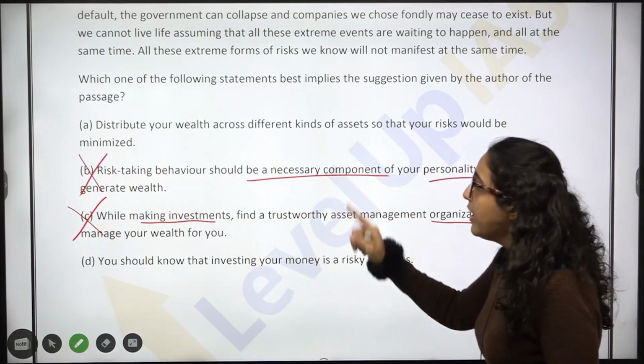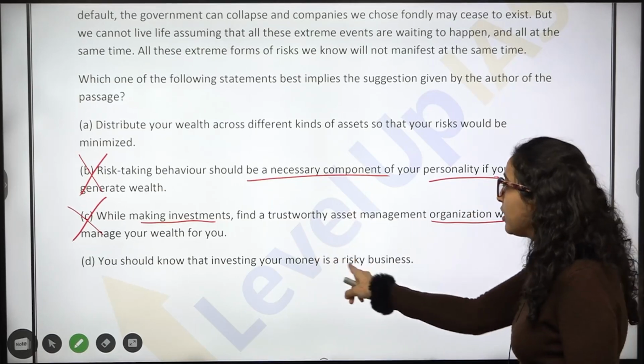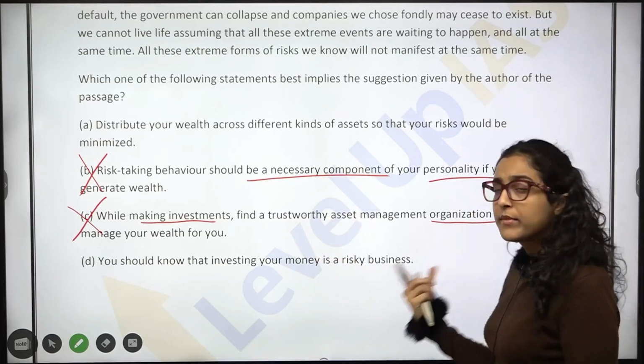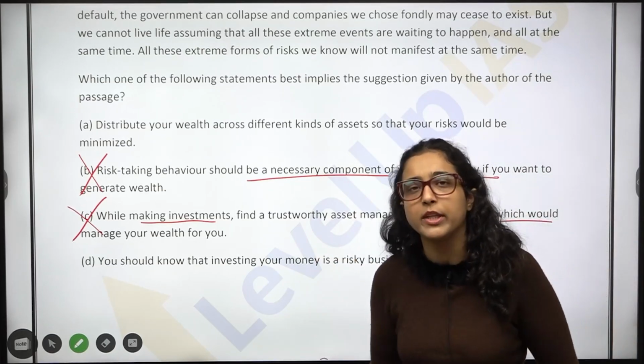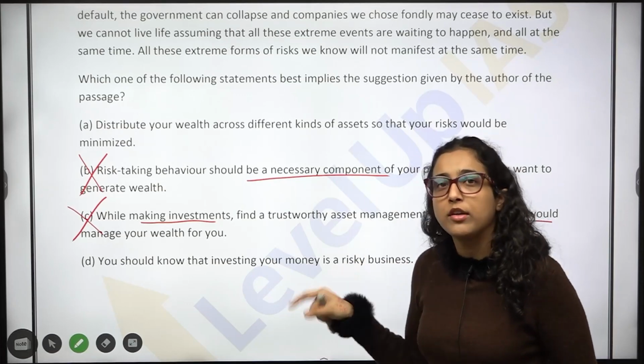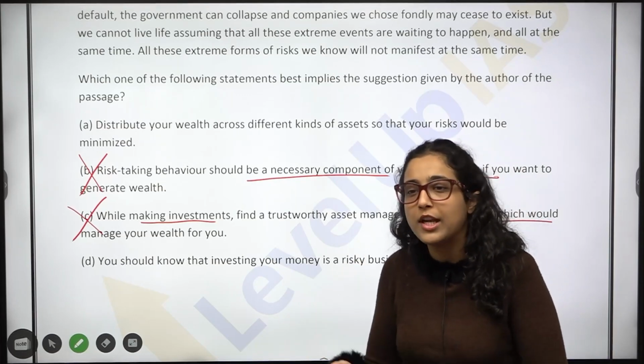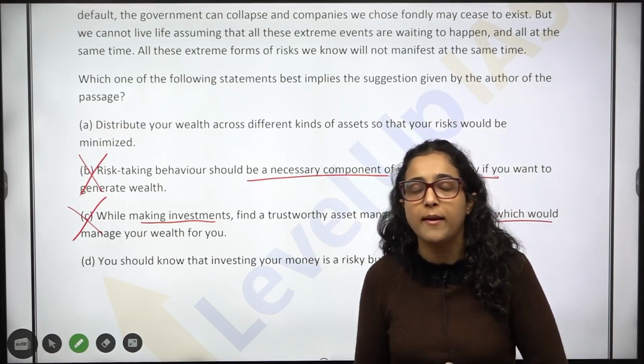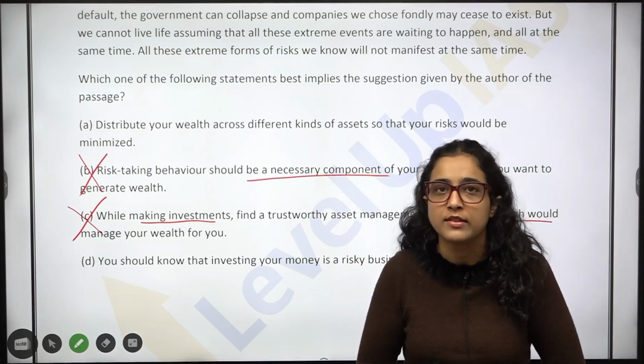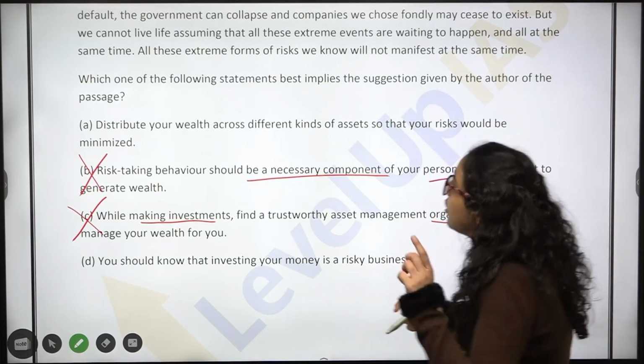Now, A and D. You should know that investing your money is a risky business. Yes, you should know. ये तो already पता है. First point, we already know this. Author तो बोल ही रहा है कि people know कि इतना risky है. That is why they don't even invest. ठीक है. And then question क्या है?